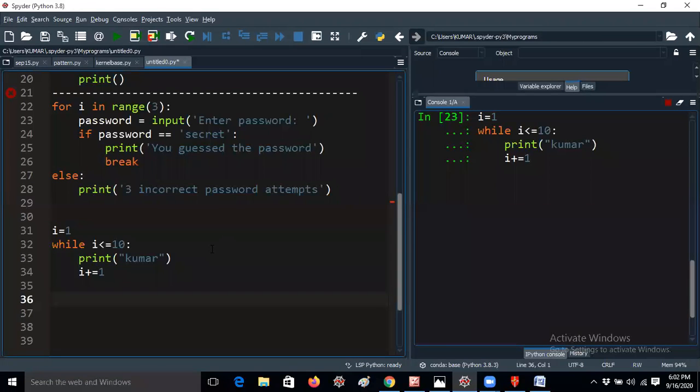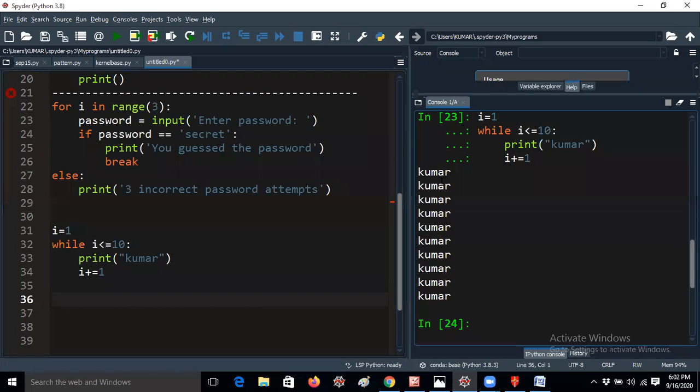2 less than or equal to 10, condition true. Again, Kumar will be printed. Like this, you are getting the output, right? So it's very easy, guys. Just in place of i, you just have to give Kumar. But when you are giving i, don't give the i in double quotes, because whenever you give double quotes, it will print the particular i only on the output screen.